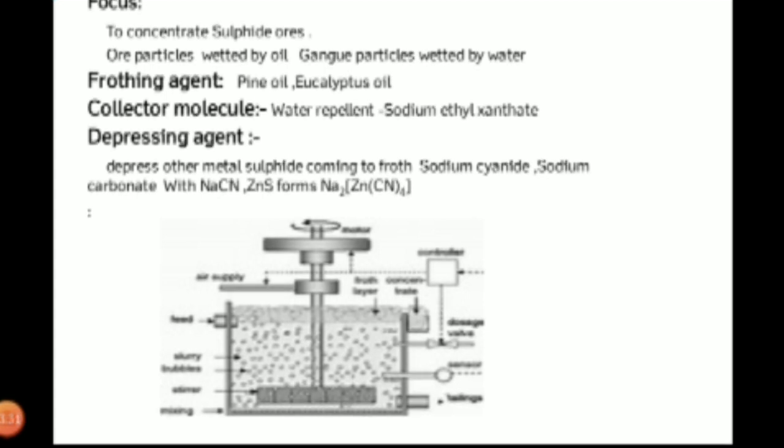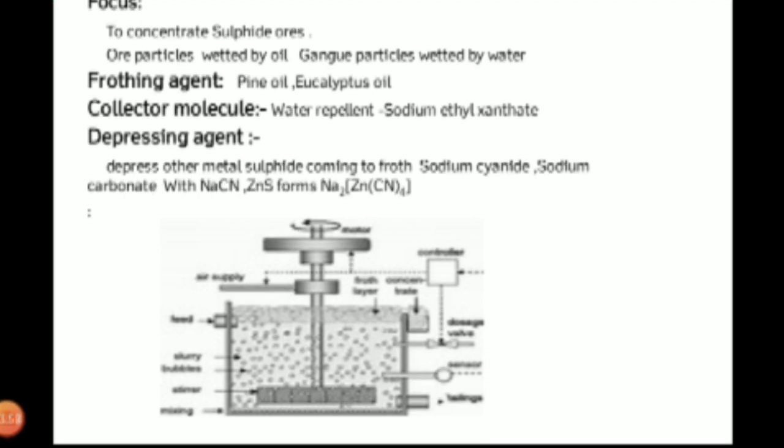Then another thing, that is the depressing agent. What is the use of this depressing agent? It is used to depress other metal sulfides from coming into the froth. For example, consider the galena ore, that is lead sulfide, PbS.